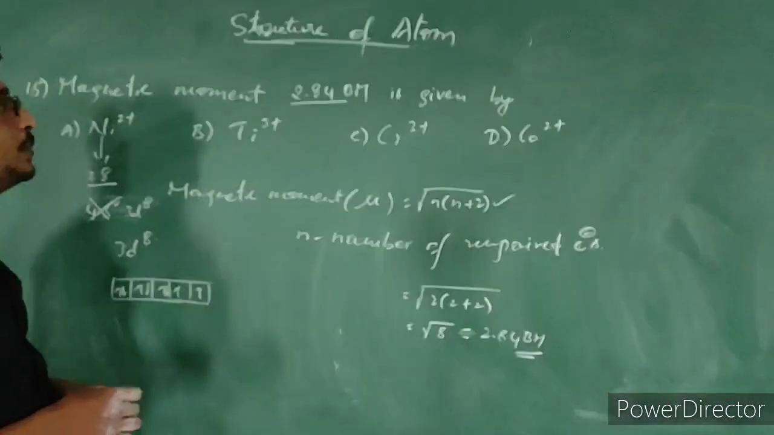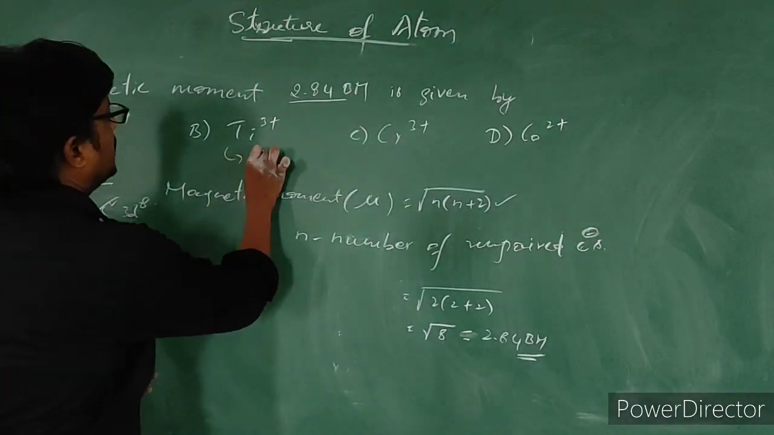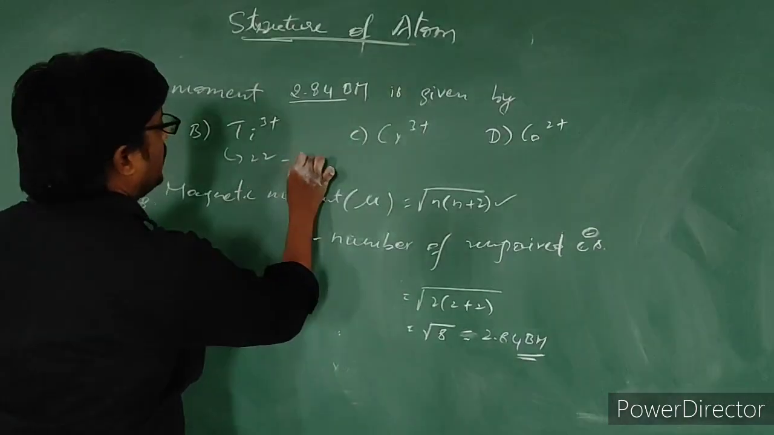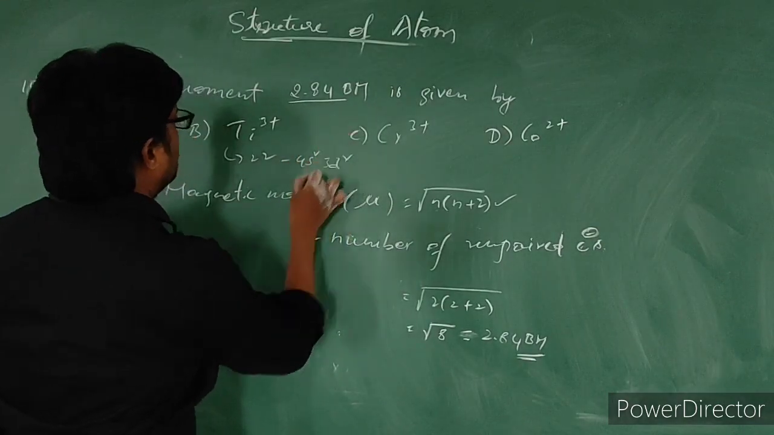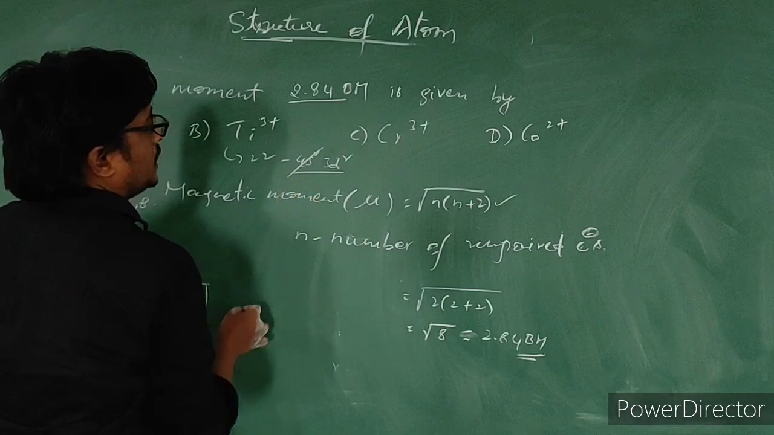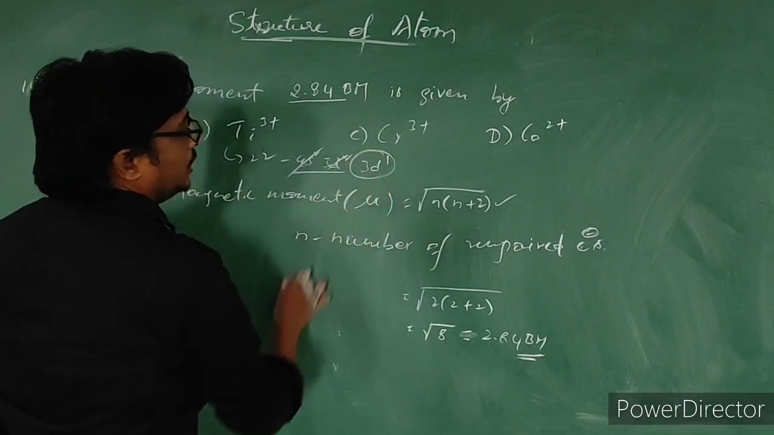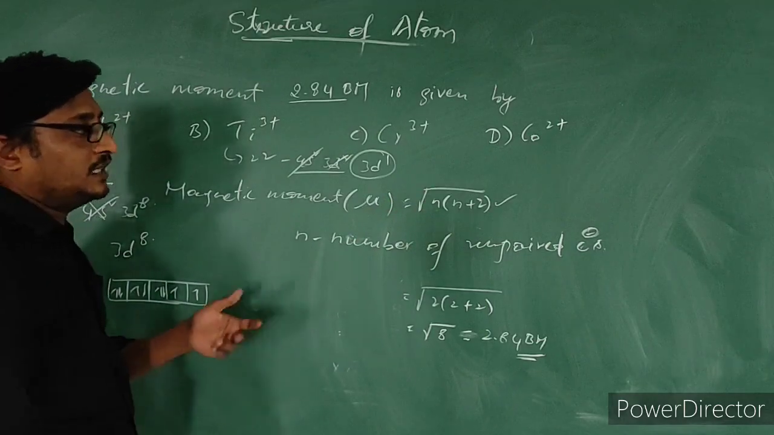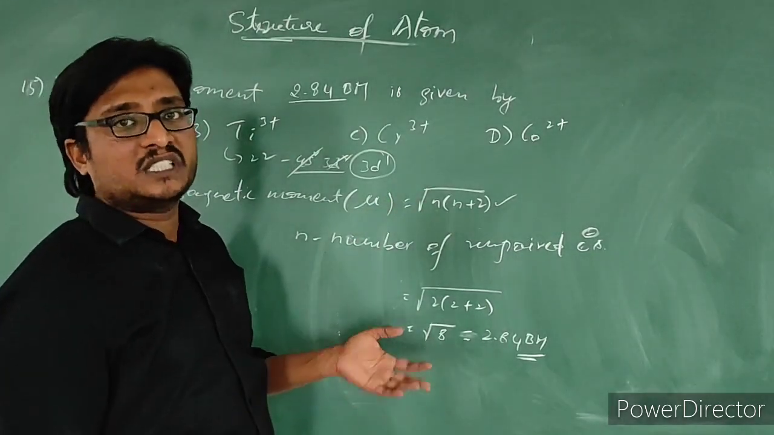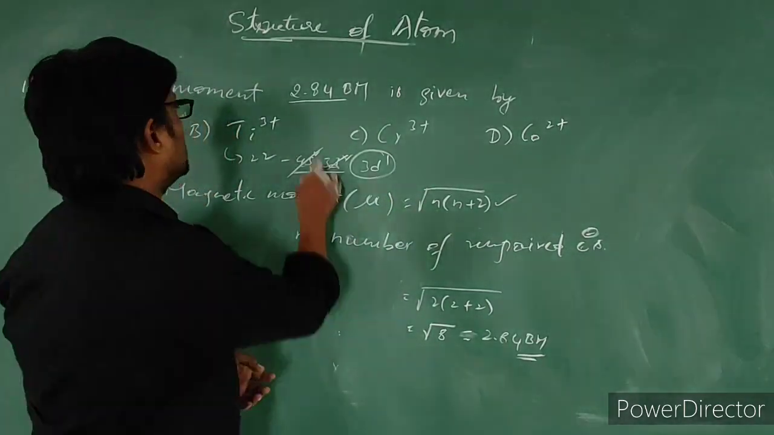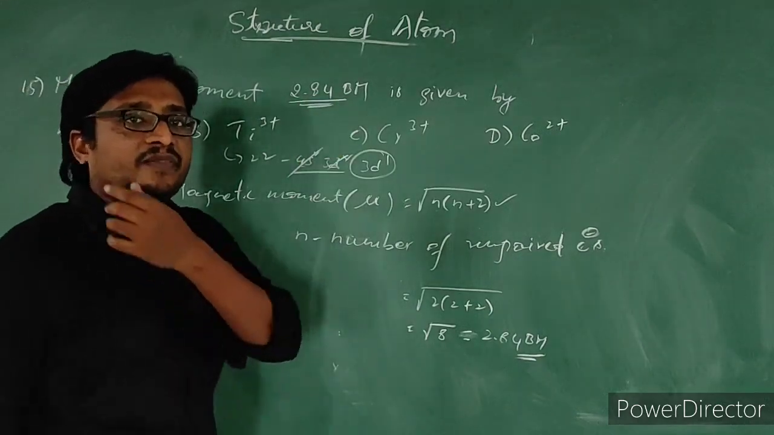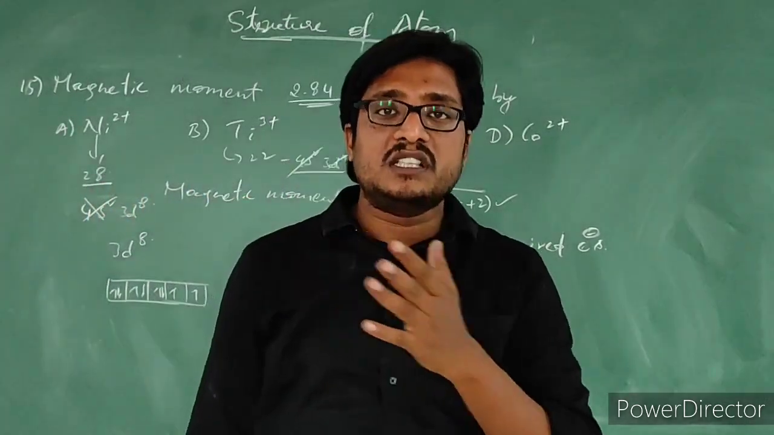What is the atomic number of titanium? It is 22. The configuration will be 4s2 3d2. Ti3+ means 3 electrons are lost: 2 from 4s, 1 from 3d. So 1 electron will remain. So root of 1 into 1 plus 2, which is root 3, and root 3 is 1.732. So it is not matching with the given magnetic moment value. This is the way to check.